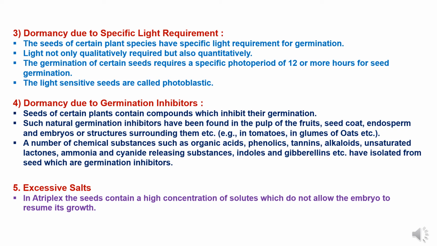Fourth one is dormancy due to germination inhibitors. Seeds of certain plants contain compounds which inhibit their germination. Such natural germination inhibitors have been found in the pulp of the fruits, seed coat, endosperm, and embryos or structures surrounding them, and these are prevalent in tomatoes and in glumes of oats. A number of chemical substances such as organic acids, phenolics, tannins, alkaloids, unsaturated lactones, ammonia, and cyanide releasing substances, indoles and gibberellins have been isolated from seed which are germination inhibitors.